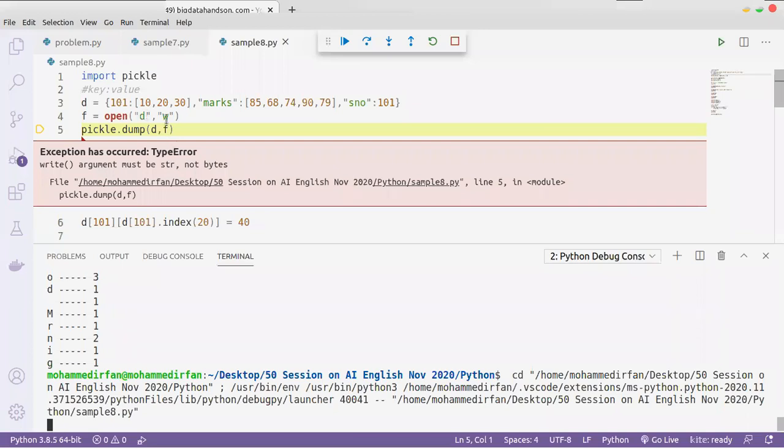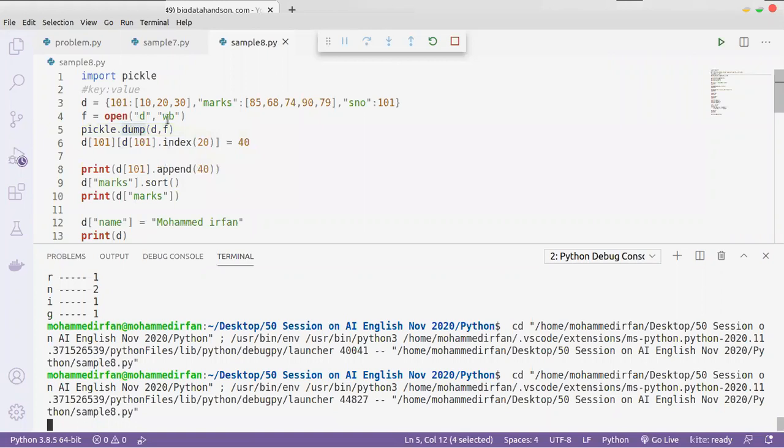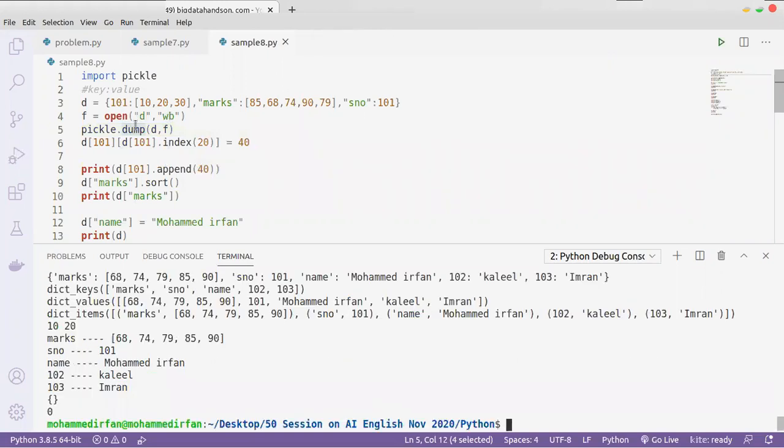Error: must be str, not bytes. Wait. I need to open it as WB. It will write the data as binary. WB means write as binary. The pickle will store the object as binary, that's why I opened the file as WB. That means write binary.